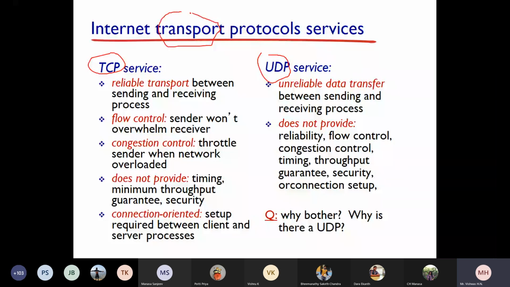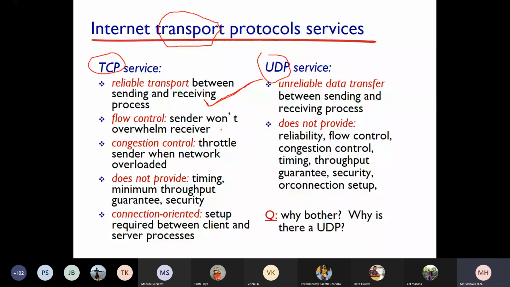What services does TCP provide? Reliable transport. That means you can rely on it. Whatever data you send, definitely it will reach the destination. If it is not going to reach the destination, you will get information that the packet has not reached the destination. Either you retransmit or check what the issue is.